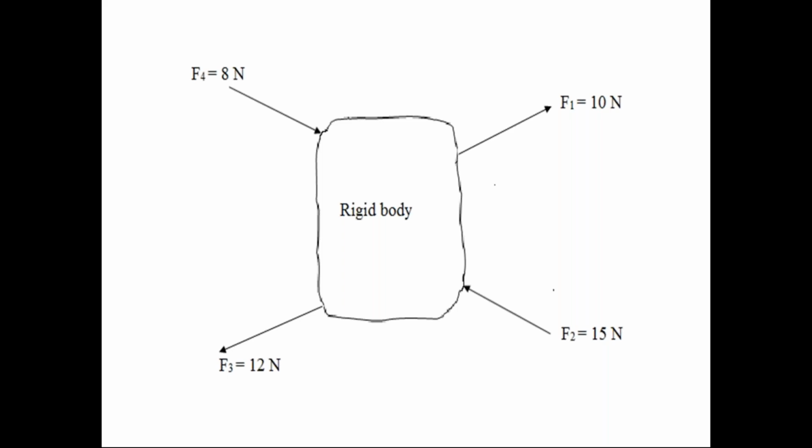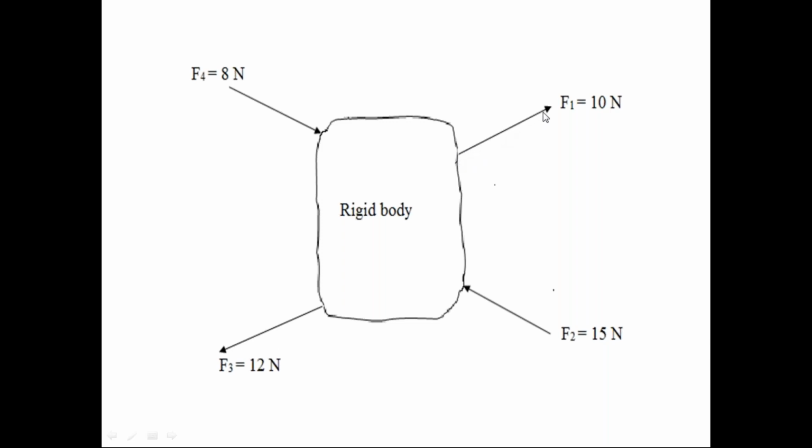In the diagram, the rigid body is subjected to 4 different forces acting at different points of application. Just now I explained the characteristics of force. Whenever a force is acting on a body, the force has 3 characteristics: point of application, line of action, and magnitude. You can observe those 3 characteristics for every force in the diagram. For F1, this is the point of application, where the force is acting on the body.